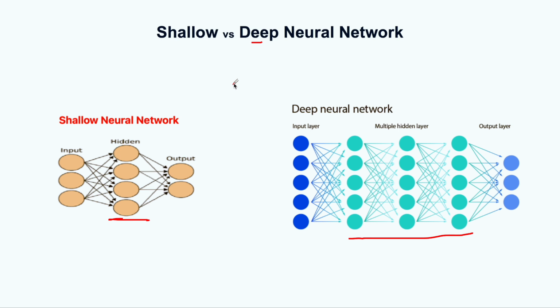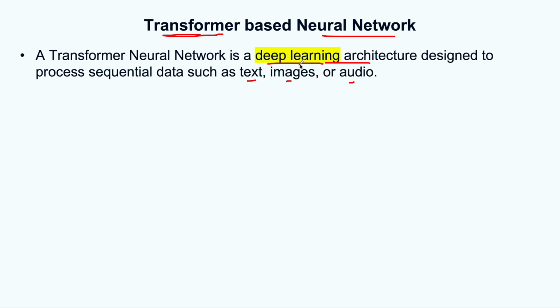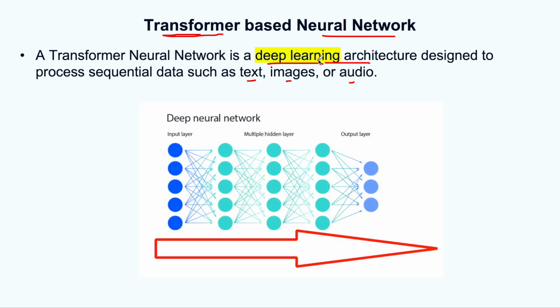Here, the transformer-based neural network is based on this deep learning architecture. That is why it is called a deep learning neural network. The transformer-based architecture has multiple hidden layers, and that is why it is called a deep learning architecture. In a deep learning architecture, data passes through multiple hidden layers.